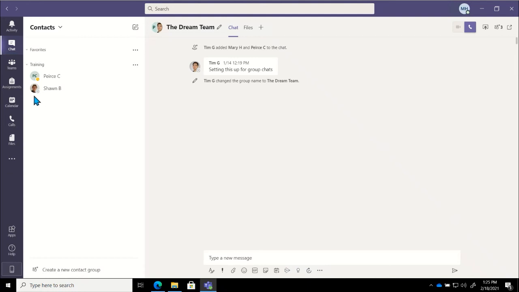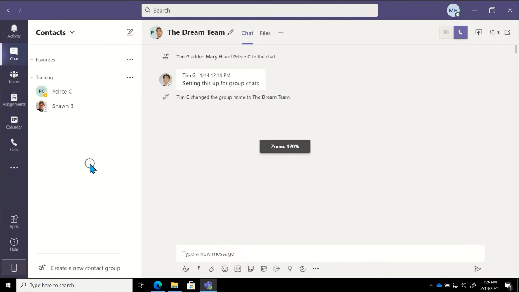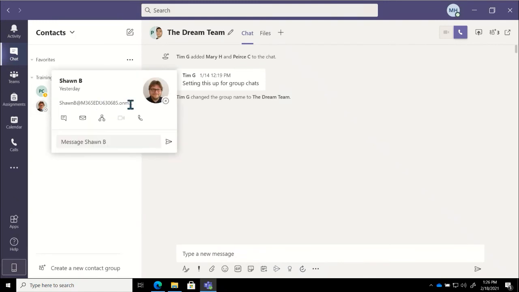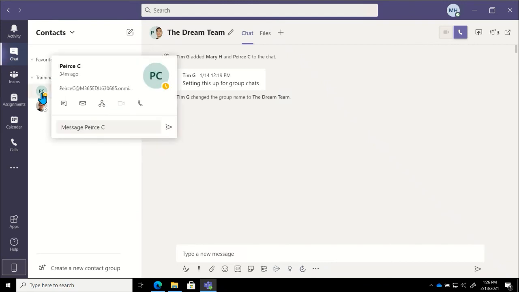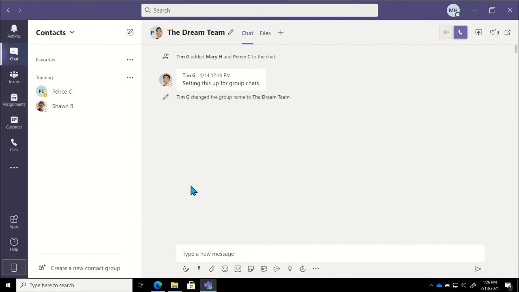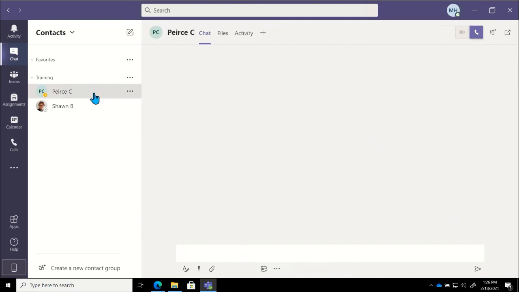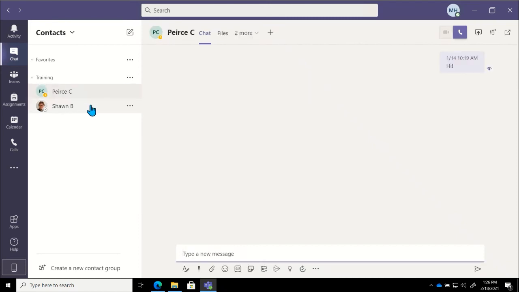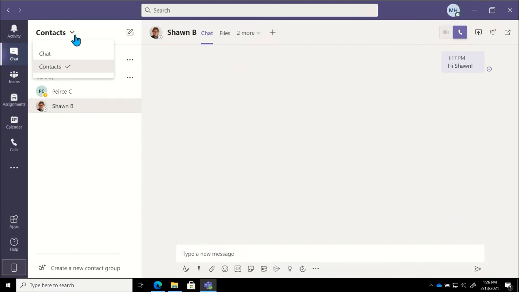So if I look at Sean's name, for example, I'm going to zoom in. It's showing me that he is currently shown as offline. If I look at Pierce, it looks like he is just away for right now. So if that is something that you like to be able to see in one place, that's a terrific way to do that. And then I could jump between my one-on-one chats with these individuals here as well. So some nice options there as far as the contacts go.